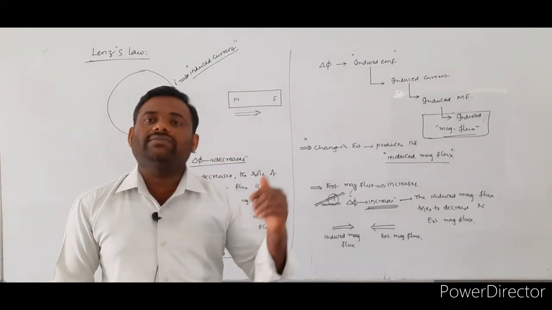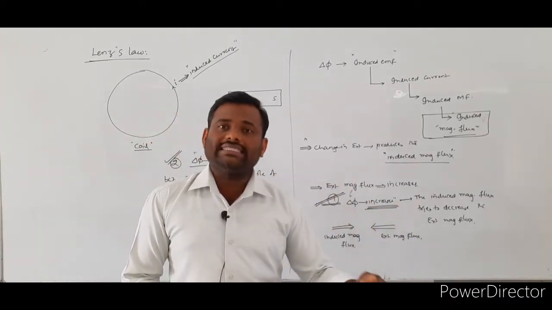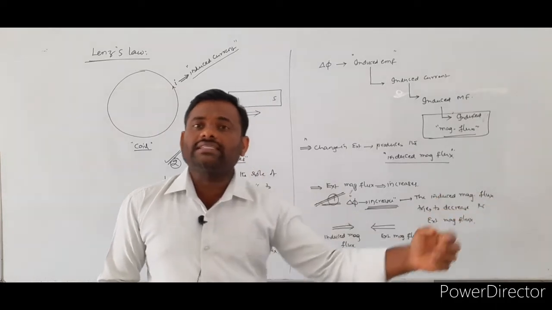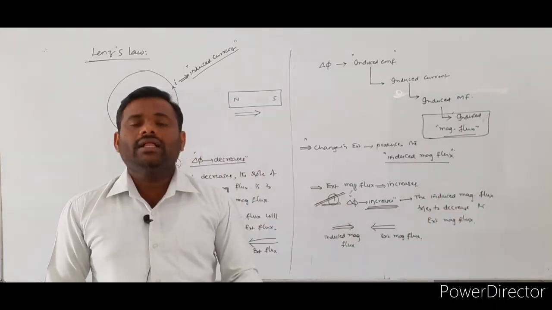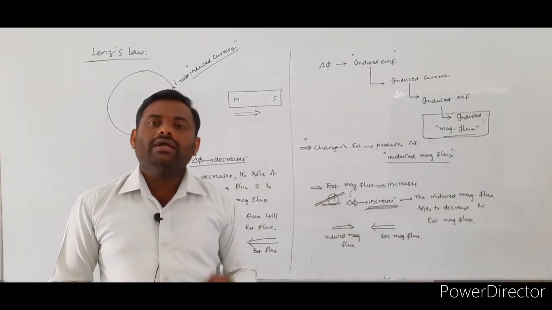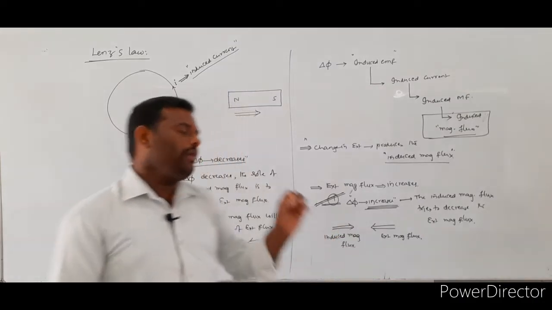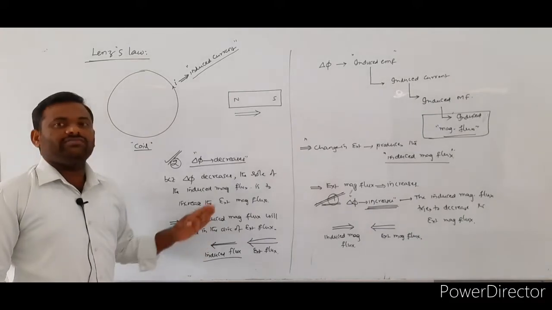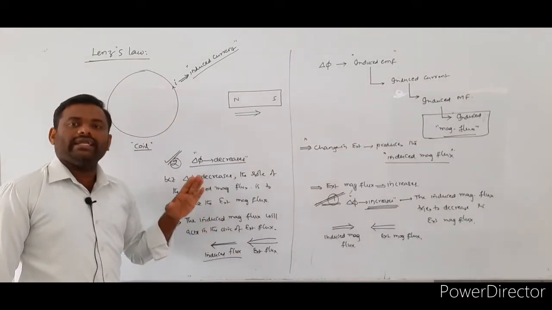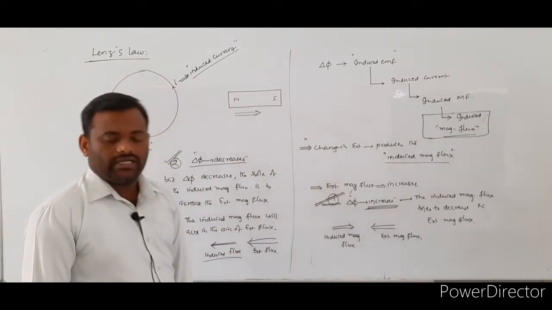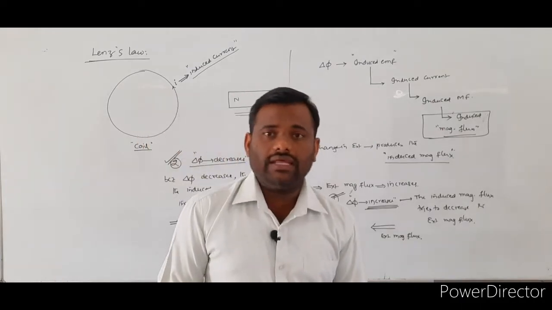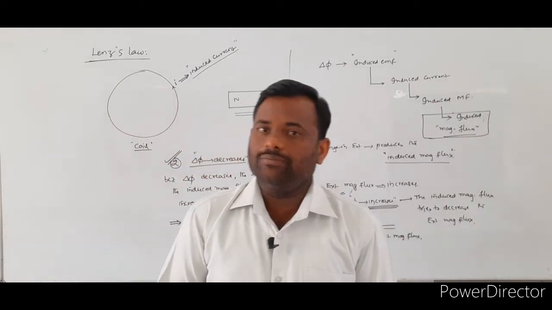If the external flux value increases, the induced flux decreases that value. If the external flux value decreases, the induced flux tries to increase the external magnetic flux value by acting in the same direction as the external magnetic flux. So this is called Lenz law. Very important.